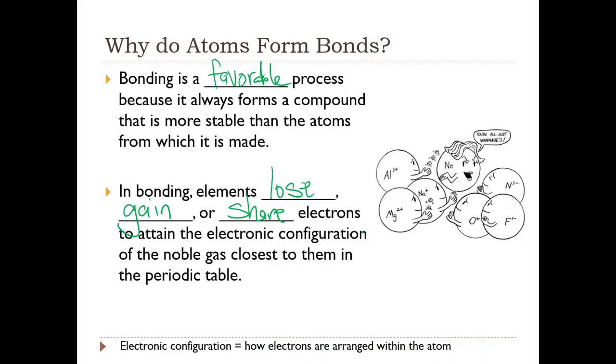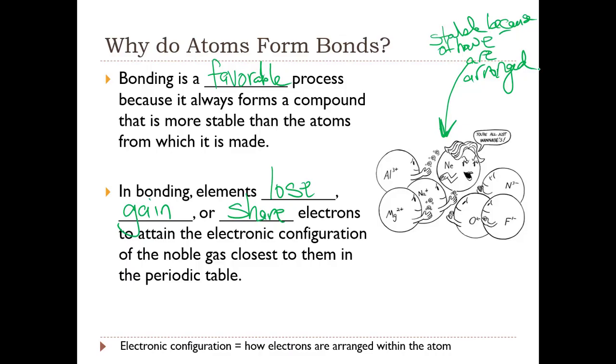periodic table. So we said that the noble gases, like neon, are stable, so they don't form compounds, and this has to do with the way their electrons are arranged. So stable because of how their electrons are arranged, which we call electron or electronic configuration.